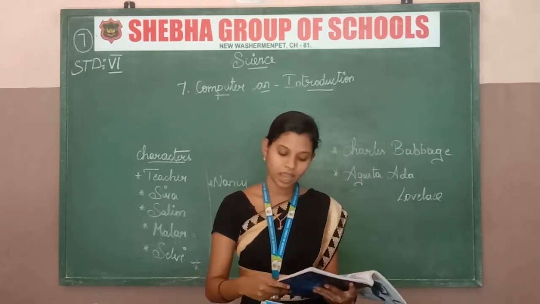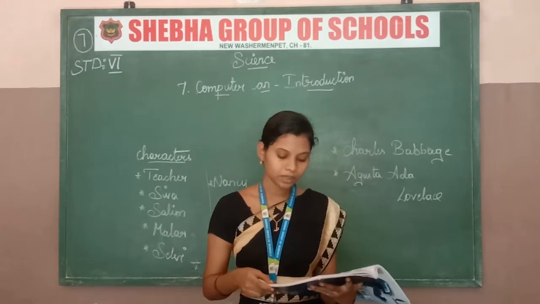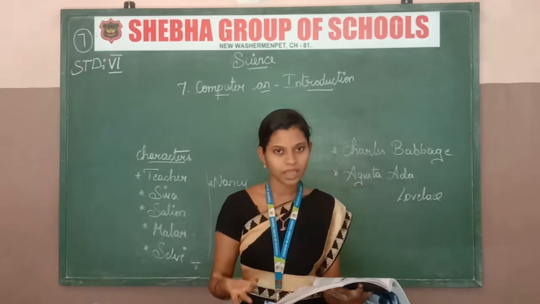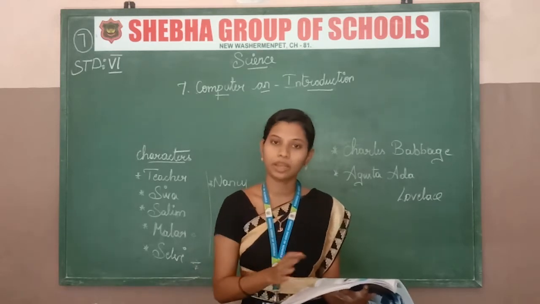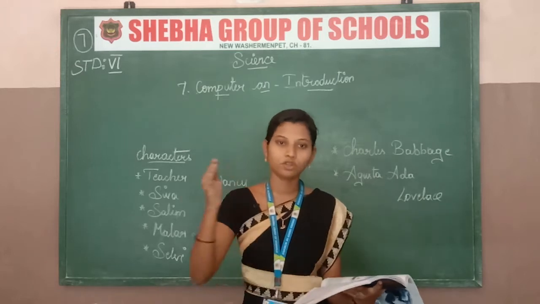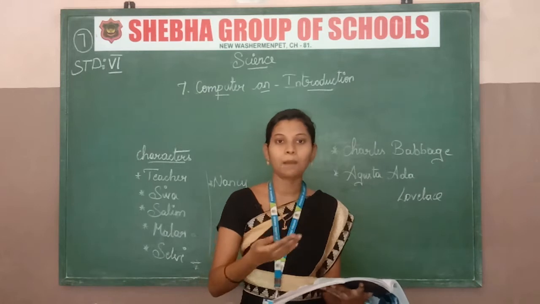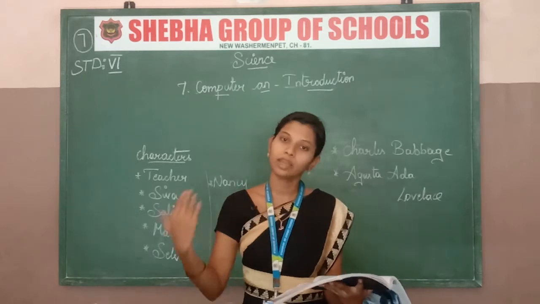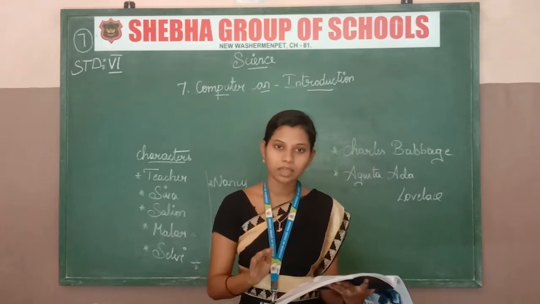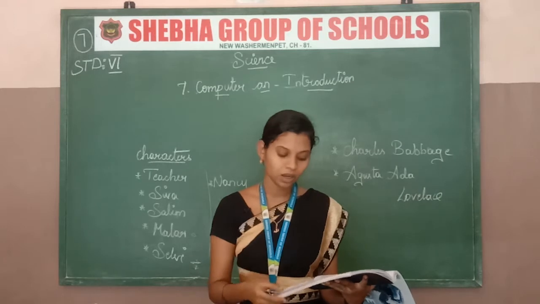Then Selvi says, what about laptops and tablets? That means, what about laptops? And that is also the same, but the structure of everything is different. Computer is like a television, that is big size, and smartphone is small size, and a laptop we can carry to every place. They are the same, the work is the same, but the size is different. Salim is just explaining all this.